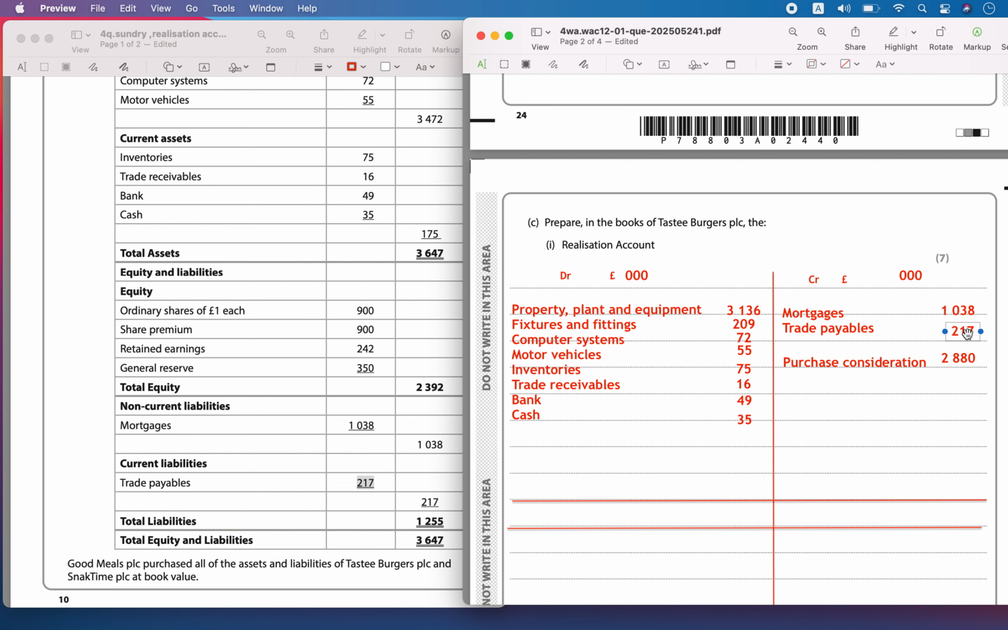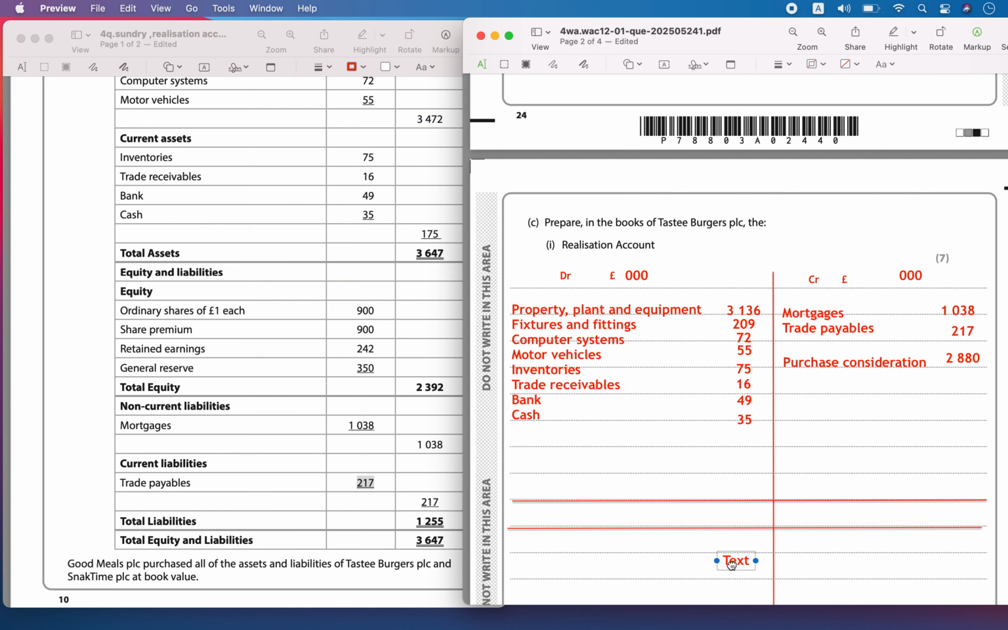Now let's add up both sides and see whether there was a profit on realization or a loss on realization. If it is a profit, the mortgages, trade payables and purchase consideration will become more than the total of assets, and you will have to include profit on realization on the debit side.